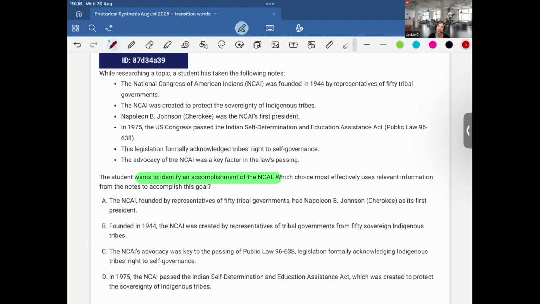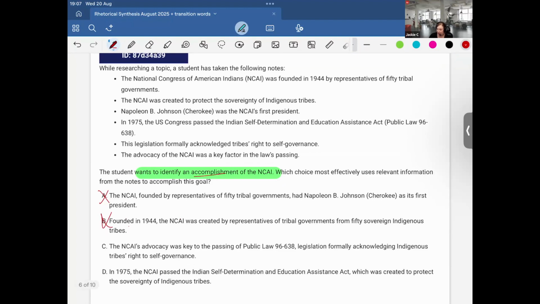So let's see, option A: the NCAI, founded by representatives of 50 tribal governments, had Napoleon B. Johnson as its first president. Okay, that's interesting, but I'm not really seeing an accomplishment of this organization, so it doesn't do what the student wants to accomplish. B: founded in 1944, the NCAI was created by representatives of tribal governments from 50 sovereign indigenous tribes. So again, it seems like it's okay. It's not misinterpreting the notes, but it has nothing to do with an accomplishment.